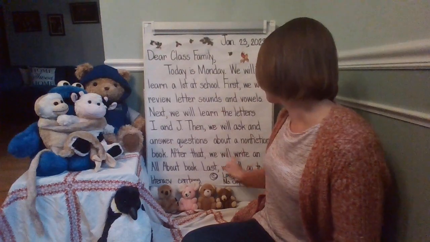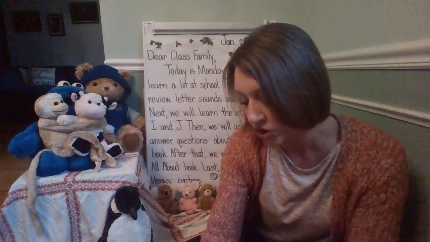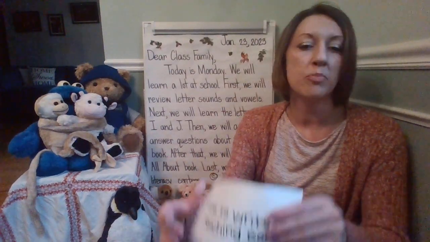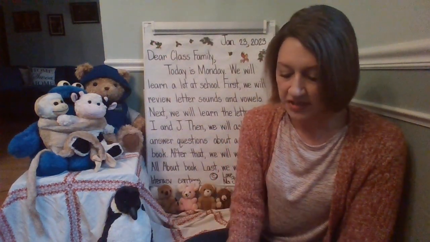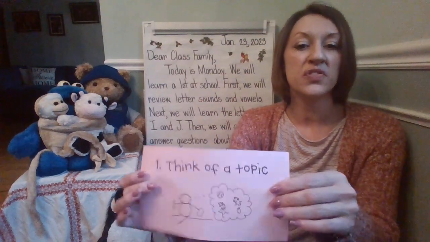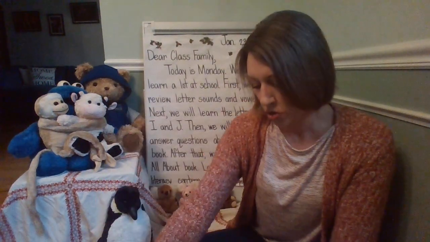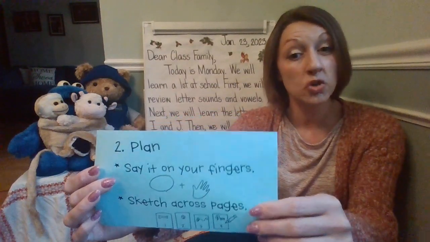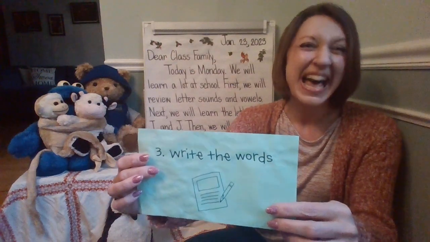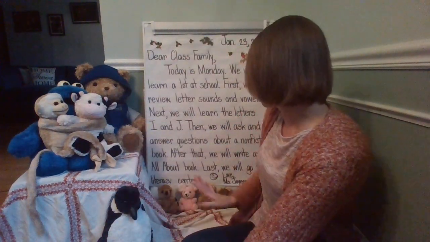All right, after that, we'll write an all about book. Okay, so remember, when you're writing an all about book or a teaching book, make sure you first think of a topic. After you have thought of your topic, you're going to plan it by saying it across your fingers, sketching it across the pages, and then next, you're going to be writing the words. All right, we're going to have a fantastic day.